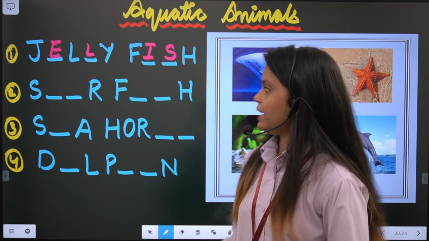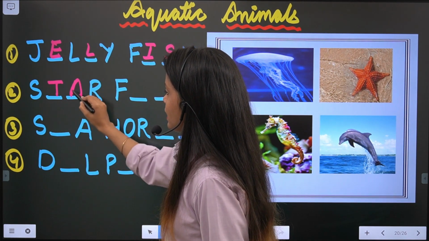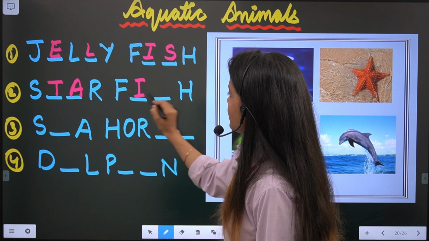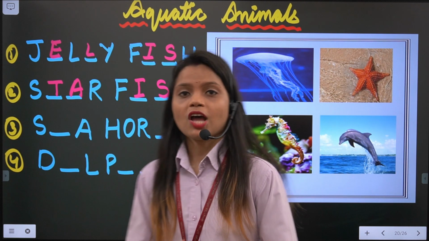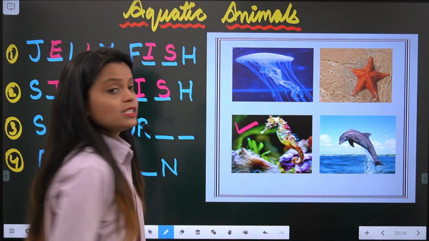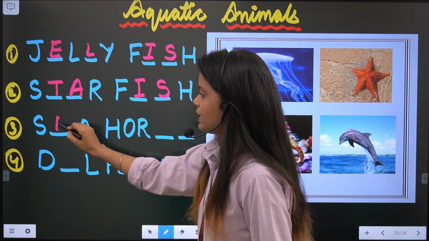You can see the next picture, that is starfish. And what is the spelling of starfish? STAR, star, FISH, fish, starfish. Now next, see the next one. Yes, this is seahorse. So let's complete the spelling.